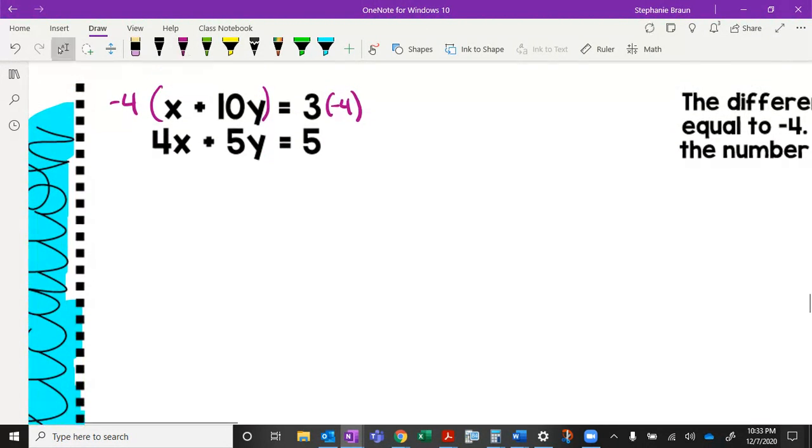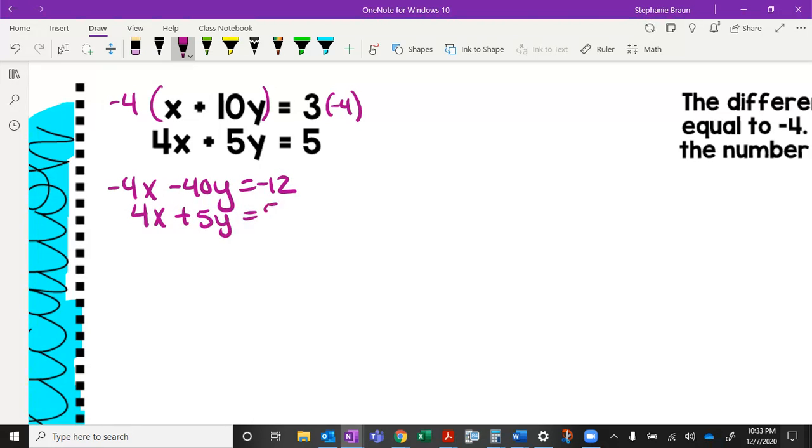And I'm going to go this way. So I'm going to have -4x minus 40y equals -12. And I'm going to stack my positive 4x plus 5y equals 5. And I'm going to add them. -4x plus 4x is nothing. -40 plus 5 is -35y. -12 plus 5 is -7. Okay, we're going to divide by -35.